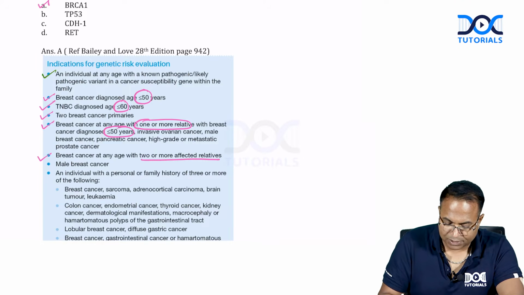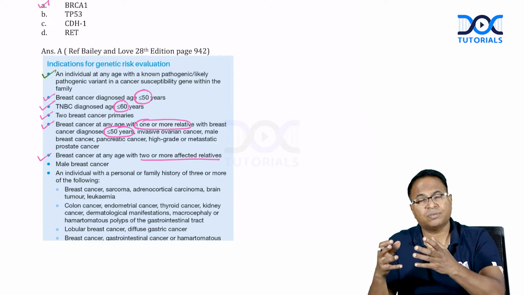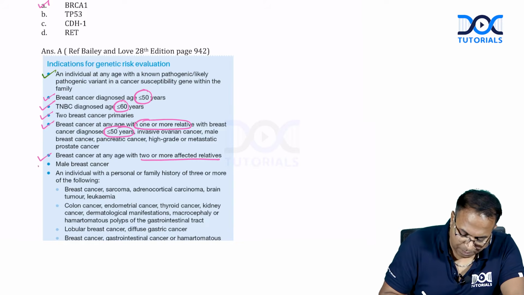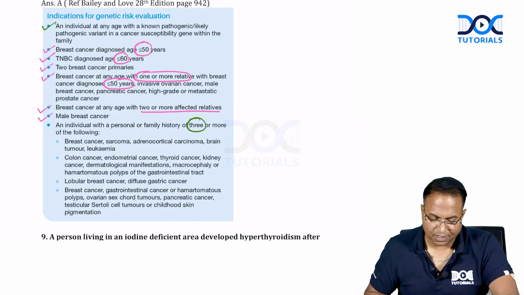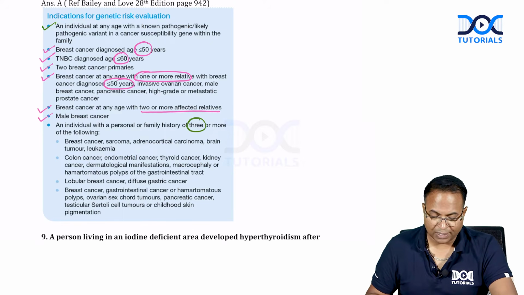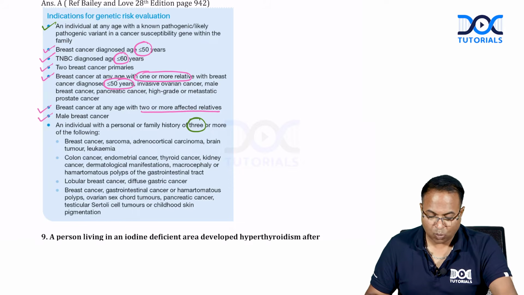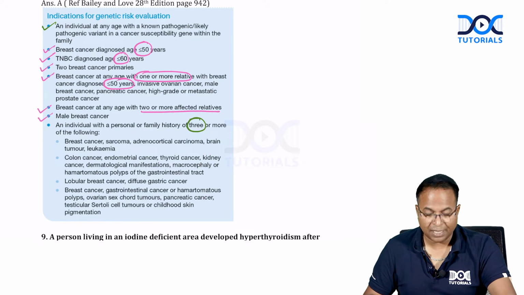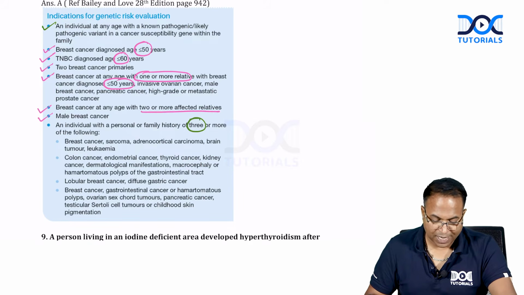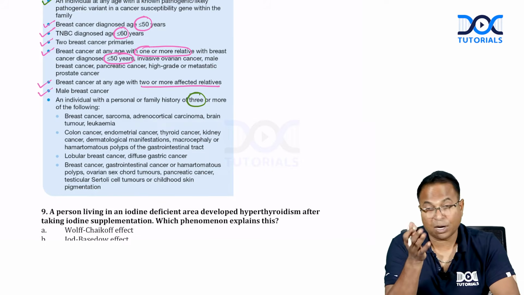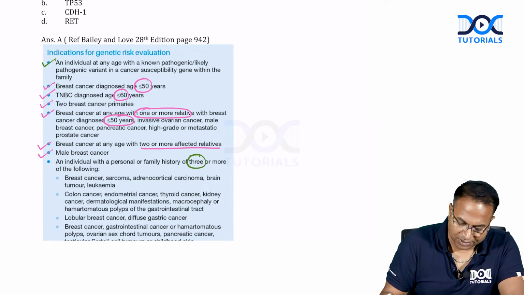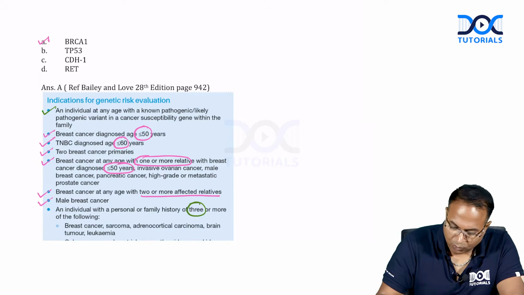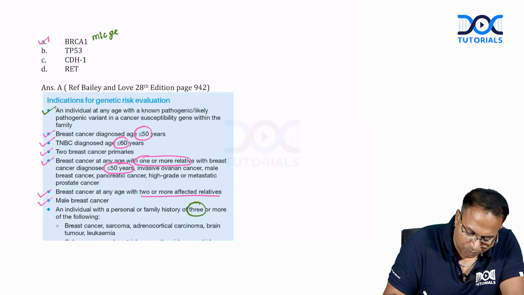Breast cancer at any age with 2 or more affected relatives. Any age with 2 or more affected relatives, male breast cancer, and any individual with a family history of 3 or more of most of the cancers given here. So 3 or more of the following like breast cancer, sarcoma, brain cancer, colorectal, endometrial, thyroid, kidney, skin cancer, lobular cancer, diffuse gastric cancer. So with 3 or more of any cancer also you can undergo BRCA screening. So not only BRCA, any indication of genetic risk evaluation is this. And you all know very well the most common genetic mutation causing breast cancer is BRCA1.